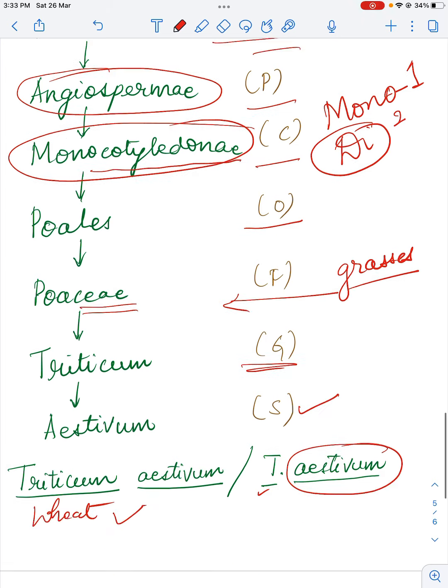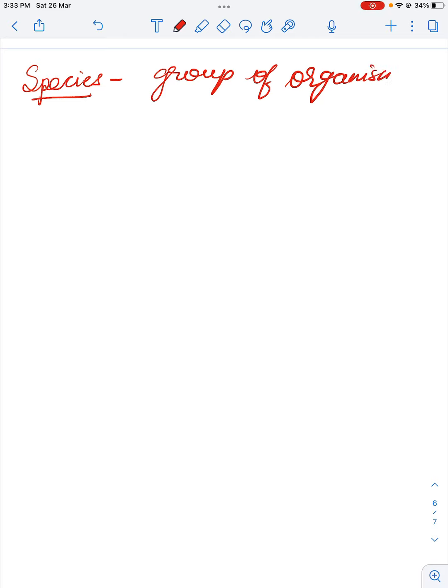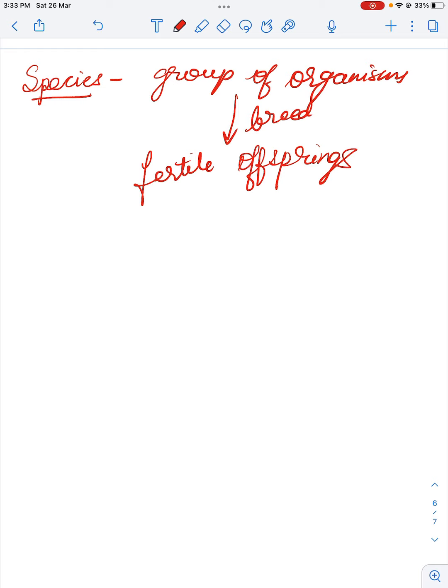So do you know anything about species and how to define a species? Now think of Homo sapiens. We all belong to the species sapiens. Why are we grouped under sapiens? It is because of how we define it: a group of organisms which can breed with one another to produce fertile offspring. This is the simple definition of species. Let me simplify this for you.